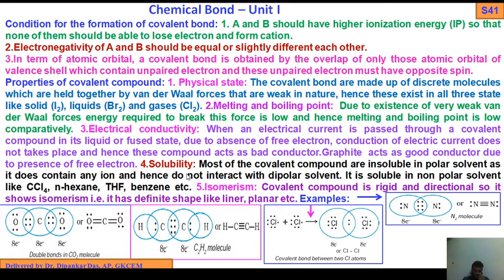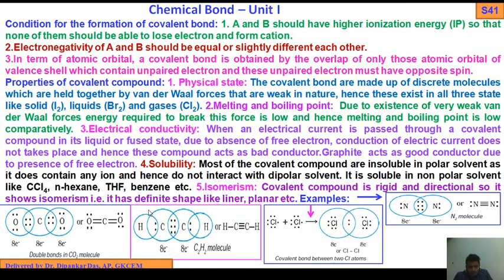Fourth, solubility. Most covalent compounds are insoluble in polar solvents like water, as they do not contain any ions, so they do not interact with the dipolar solvent. They are soluble in non-polar solvents like CCl4, benzene, ether.